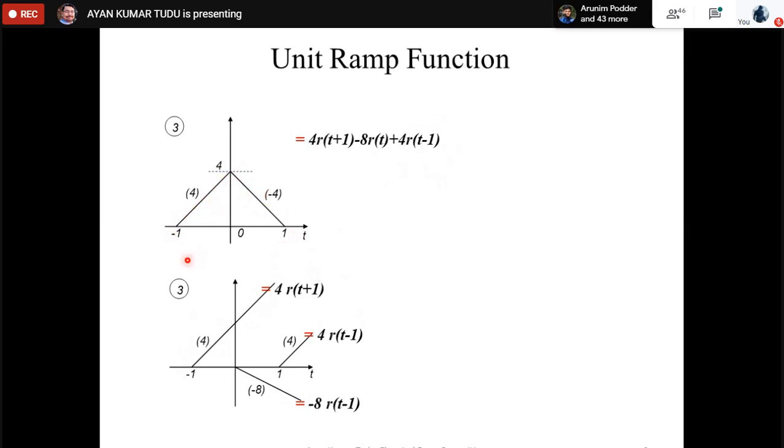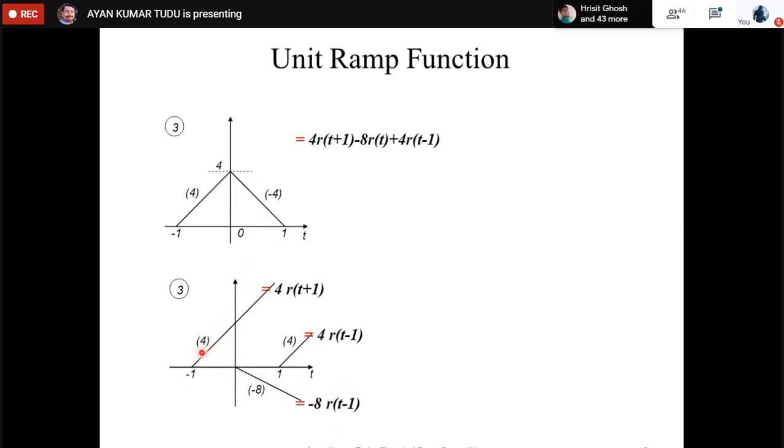First of all, again I am explaining. The first one is this 4r(t+1). So this should be the signal. But at t equal to 0, this should have something like this. So how can we bring this particular signal to be something like this? We are introducing another signal of minus 8r(t). The typing is wrong. This should be minus 8r(t).